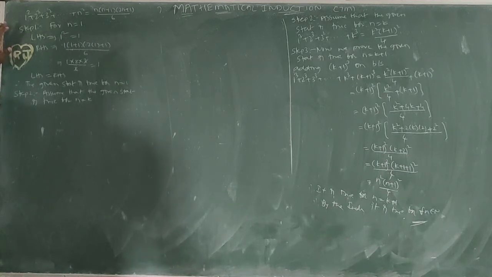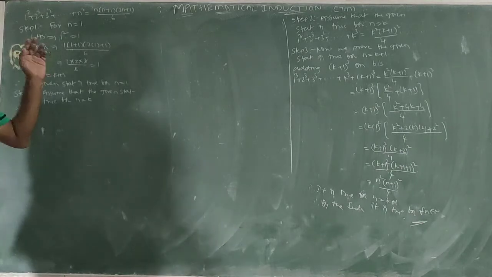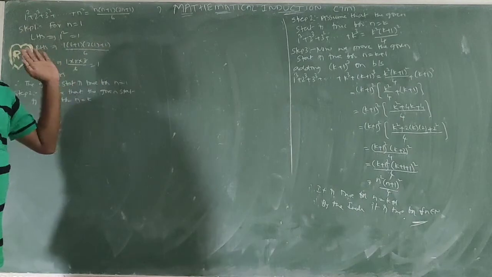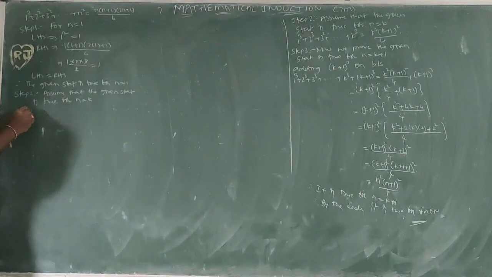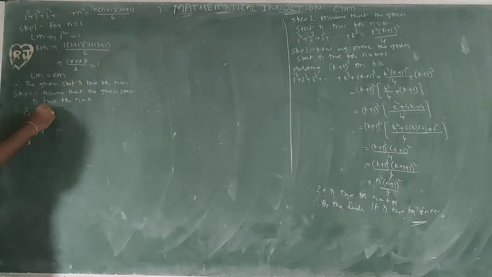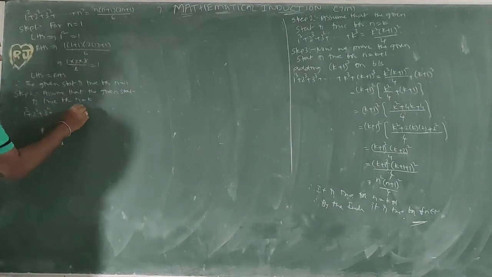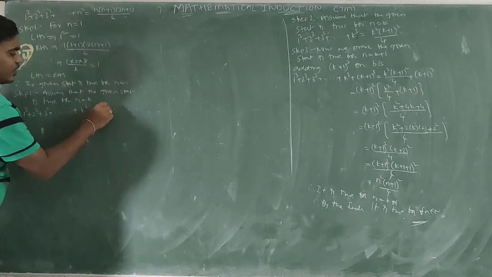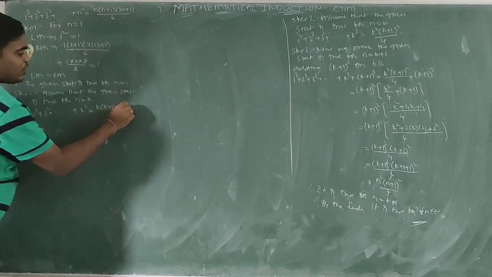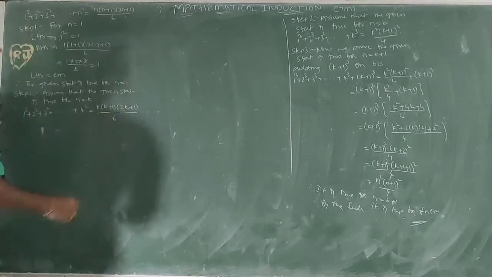If it is true for n equal to k, then what happens? N equal to 5 means 1 square, 2 square, 3 square, 4 square, 5 square. N equal to k, 1 square up to k square. So 1 square plus 2 square plus 3 square plus up to so on plus k square equal to, instead of n, k of k plus 1 of 2k plus 1 by 6.